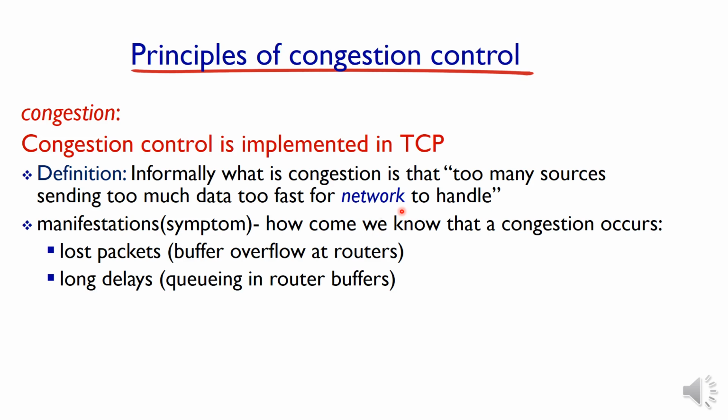We can identify congestion in a network by identifying lost packets and long delays. Both of these happen at the routers, or router buffers. These are the symptoms of congestion.